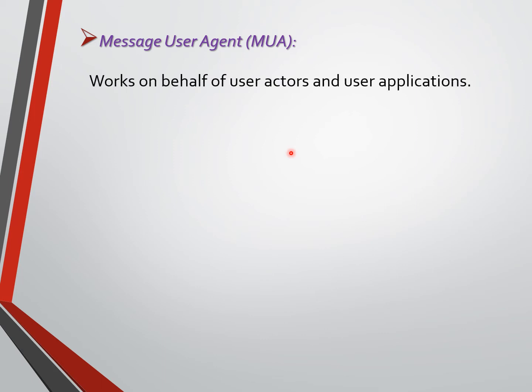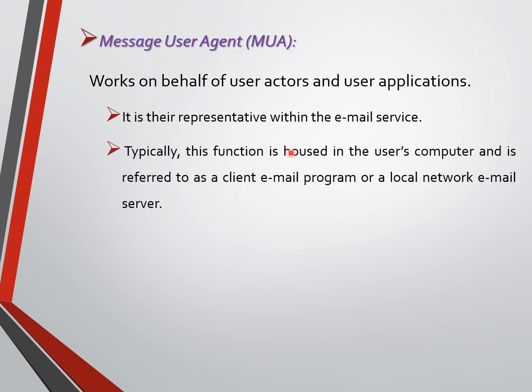It works on behalf of user actors and user applications. Typically, this function is housed in the user's computer and is referred to as a client email program or local network email server. Basically, it is the ultimate person who is going to use the email.